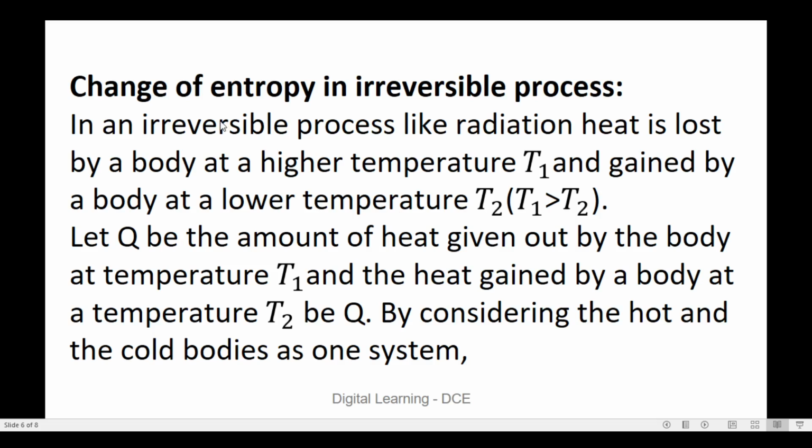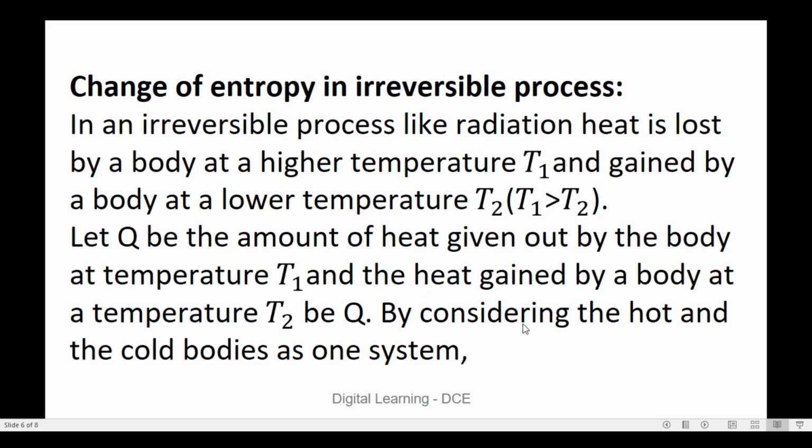Next, let us consider the change of entropy in an irreversible process. For example, consider an irreversible process like radiation, where heat is lost by a body which is maintained at a higher temperature, say T1, and gained by a body which is maintained at a lower temperature, say T2. We know that T1 is greater than T2. Now let Q be the amount of heat given out by the body at temperature T1, and the heat gained by the body at temperature T2 be Q.